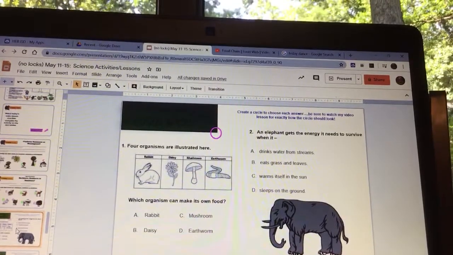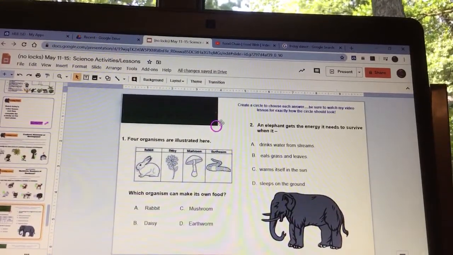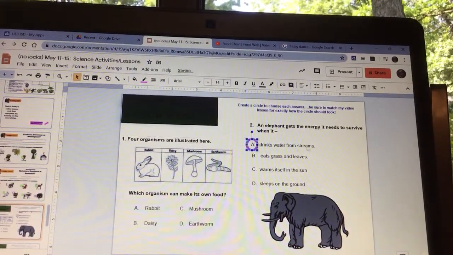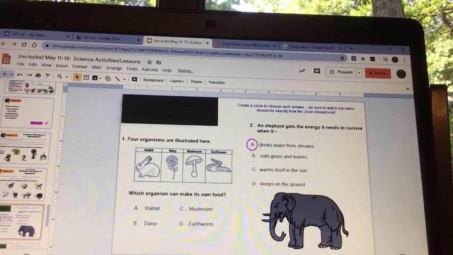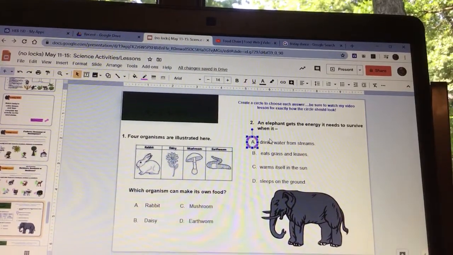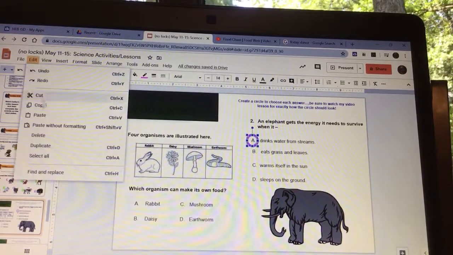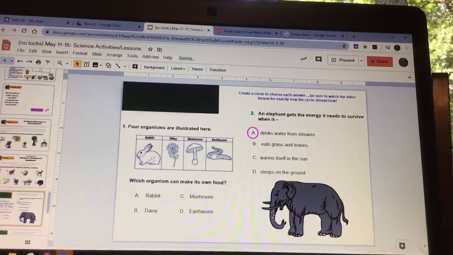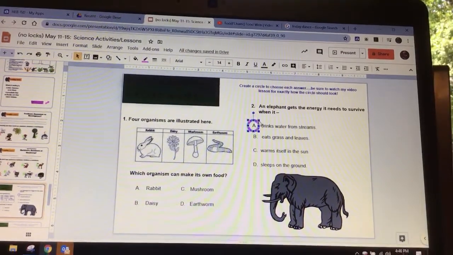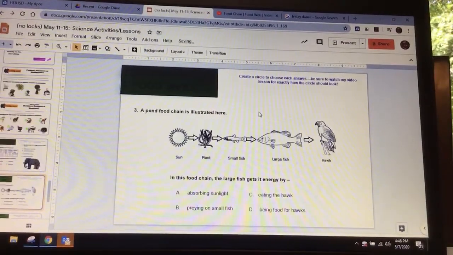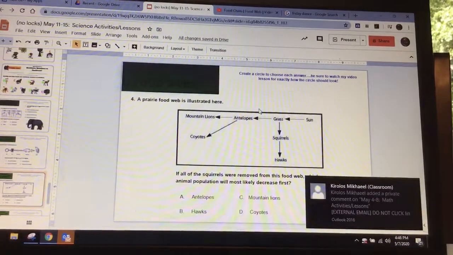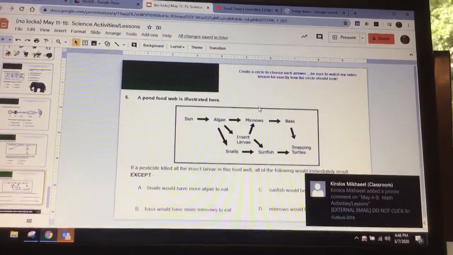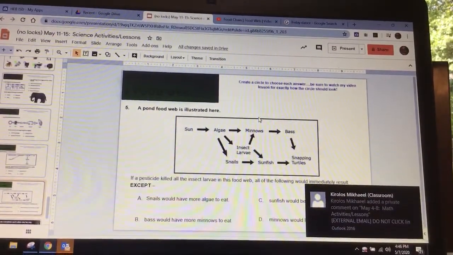So now you got your circle. If you're choosing that you want to answer that, then you circle it with that. Now remember, if you want to duplicate this, you can just do Control D, or you can do Edit and duplicate, and it will make another circle. That is how you will choose your answers. So remember, there are 4 slides that are the questions for the food chains and the food webs.